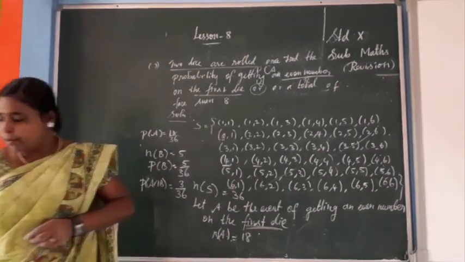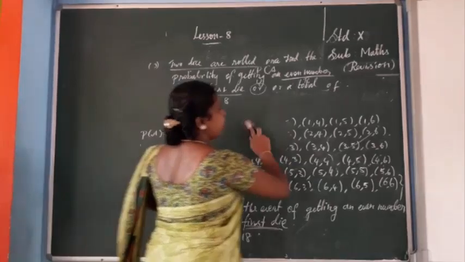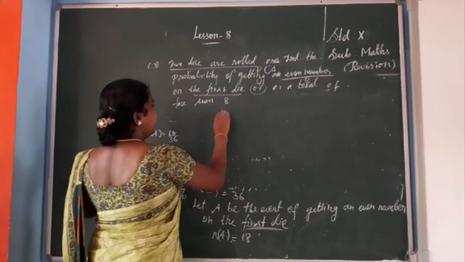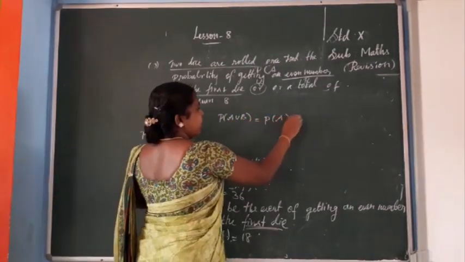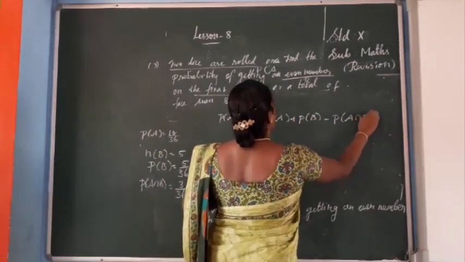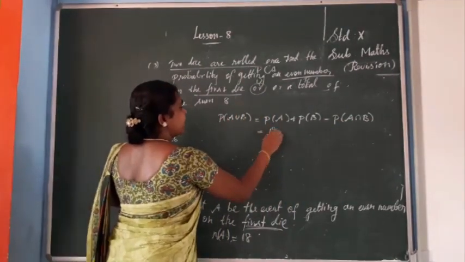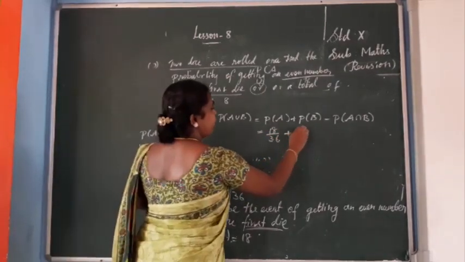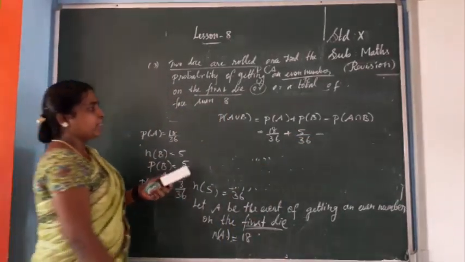So now you can write a formula. P of A union B equal to P of A plus P of B minus P of A intersection B. So I am going to write the formula. P of A union B equal to P of A plus P of B minus P of A intersection B. Okay, P of A value is 18 by 36, plus P of B value is 5 by 36, minus P of A intersection B is 3 by 36.